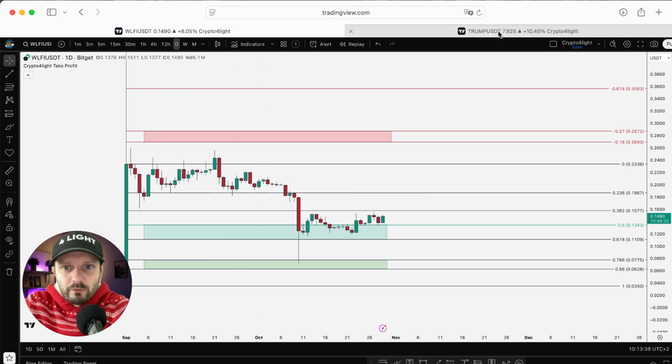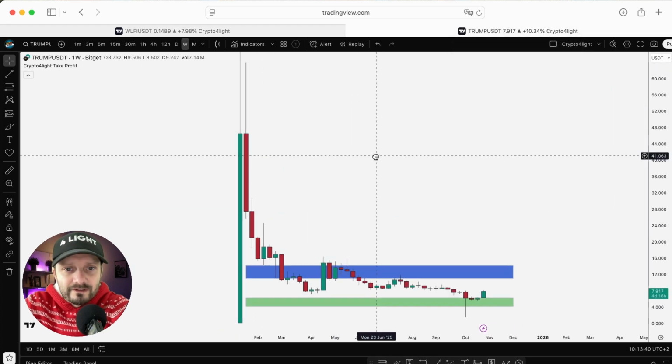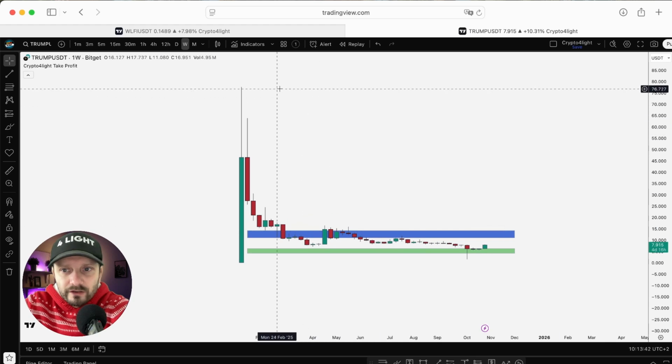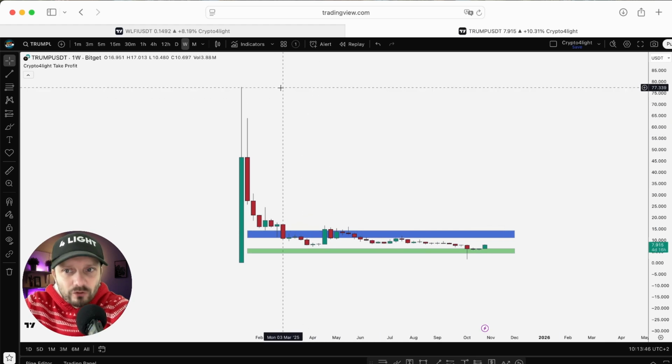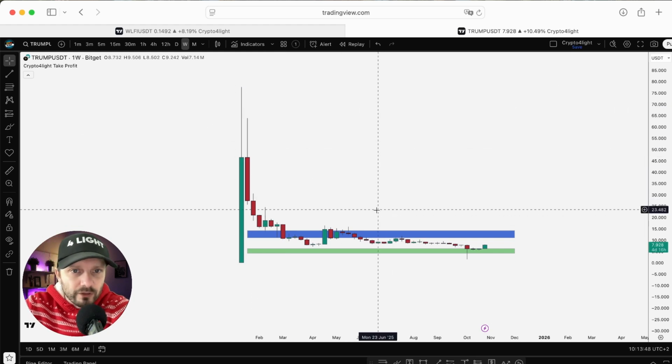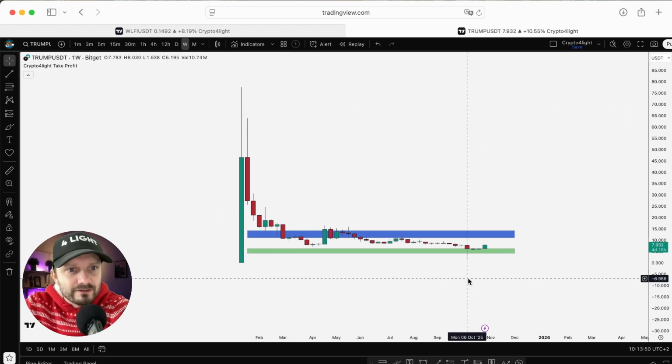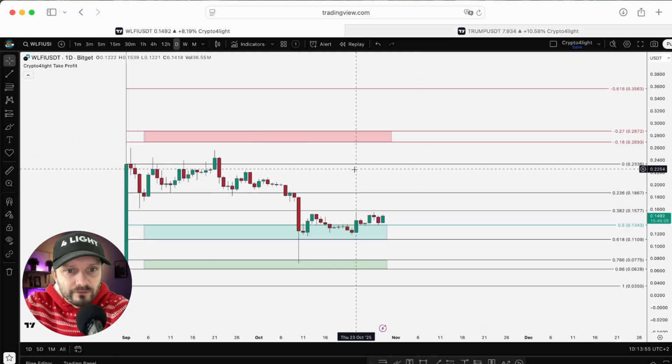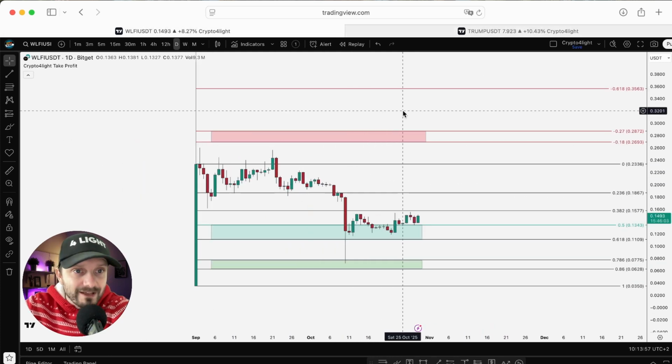You remember the euphoria about Donald Trump when this token listed on Binance and BitGet and hit $77. Everybody was saying we're going to $100, but after that we landed at $1.53. So congrats to everybody who also watched the first video and waited for the best zone to buy.